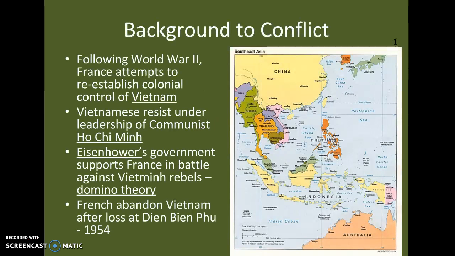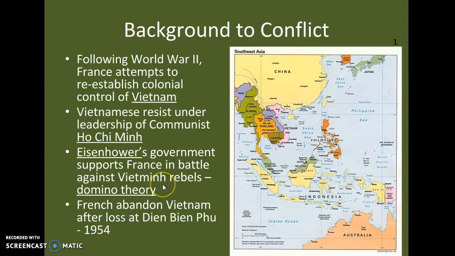All right, so your background to Vietnam. After World War II, France attempts to reestablish colonial control of Vietnam, which is the pink that's here, okay? They controlled it before. They obviously lost control after World War II when Germany defeated them. So now they're going to try and regain control. Vietnamese are going to resist the French under the communist leadership of a man named Ho Chi Minh. All right, Ho Chi Minh is their leader. Eisenhower's government will support France in the battle against the Viet Minh rebels.